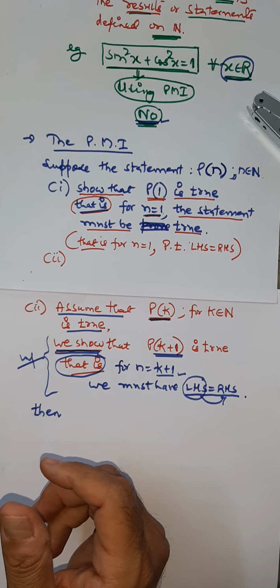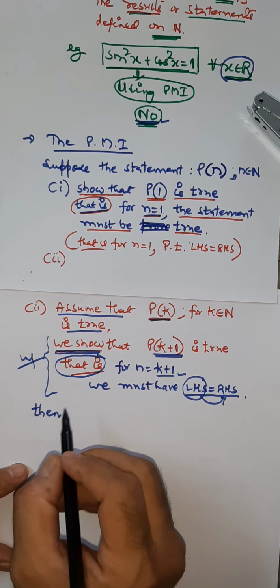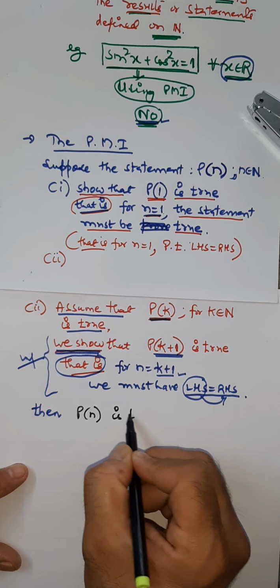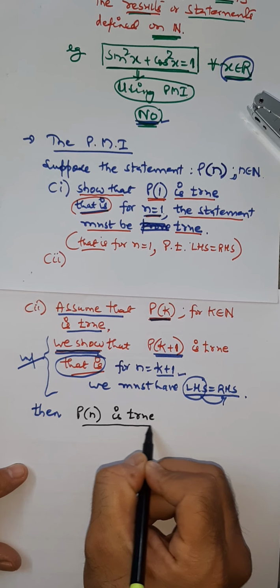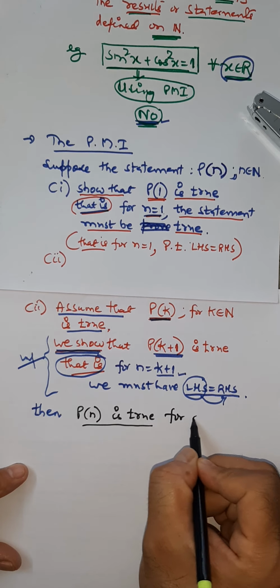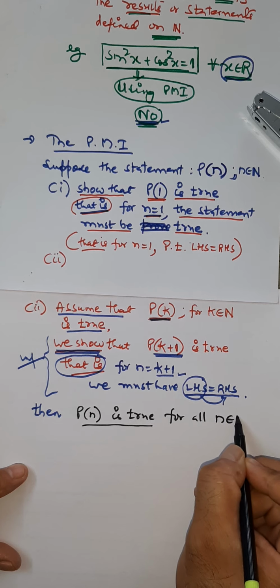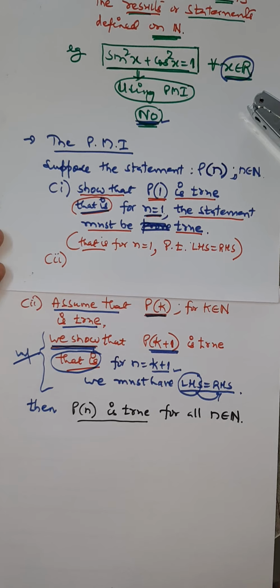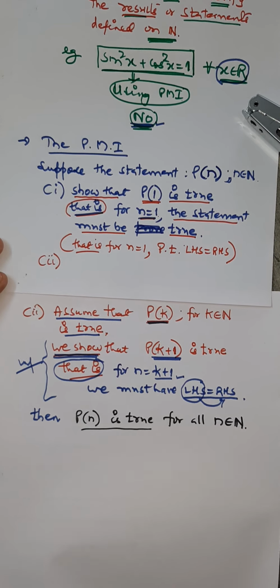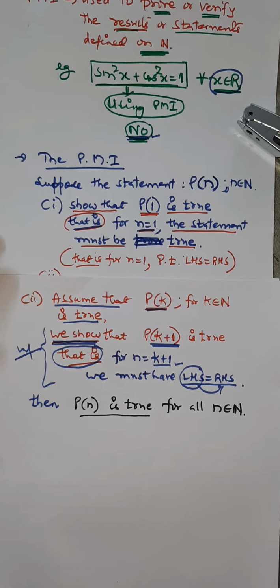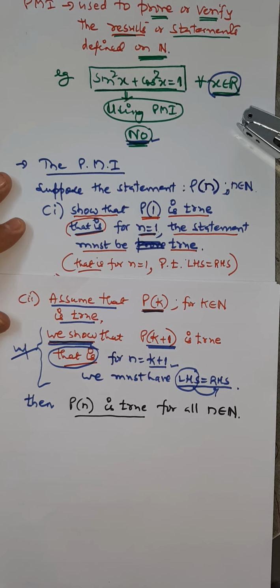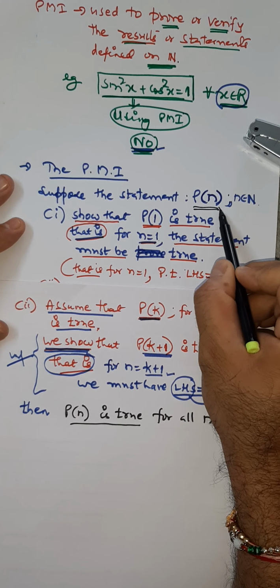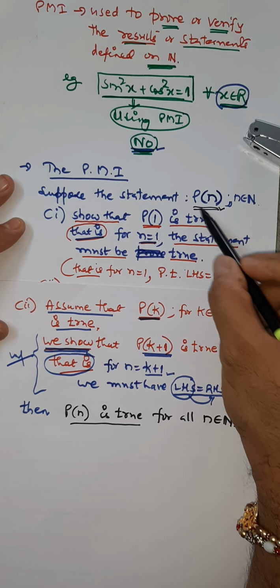Then what's the concluding line here? P of n, meaning the given statement, P of n is true for all n belongs to N, that is for natural numbers. That's all in all about PMI, right? I'll repeat the PMI, principle of mathematical induction. What you need to do, you take the given statement as Pn. That's the first thing.